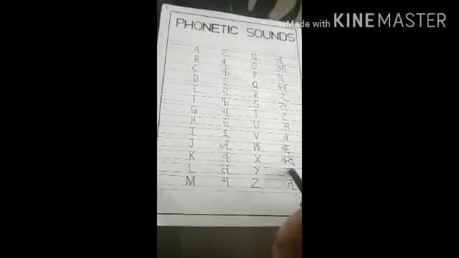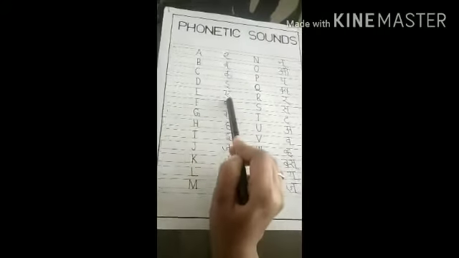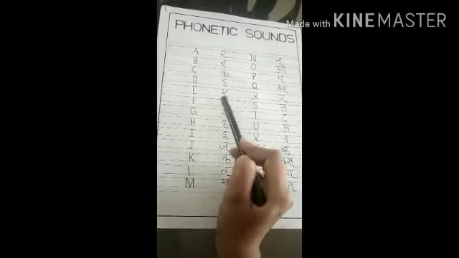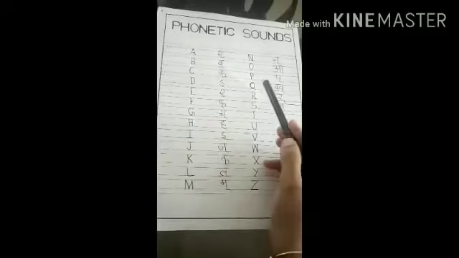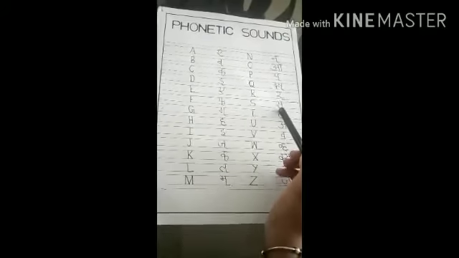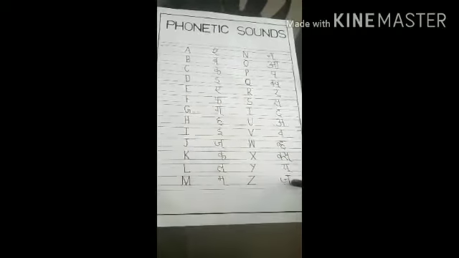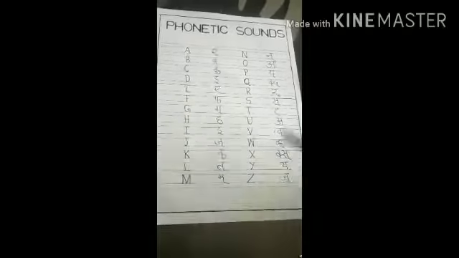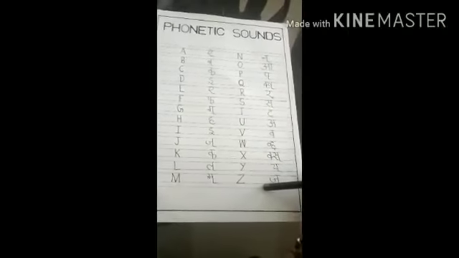The few sounds I would like to repeat again: E, A, I, E, S, R, Z, Z. This will help you to know about the phonetic sounds of alphabets.